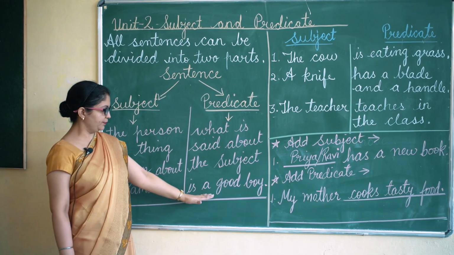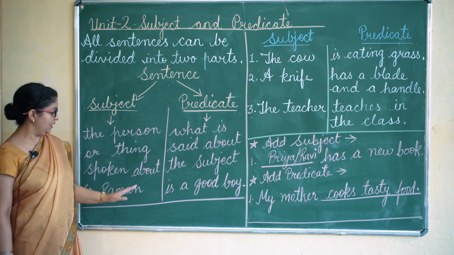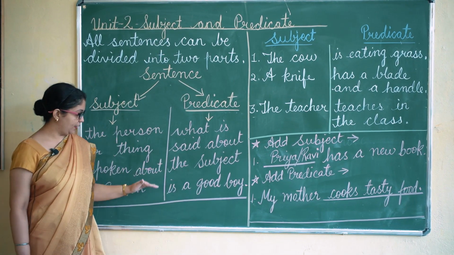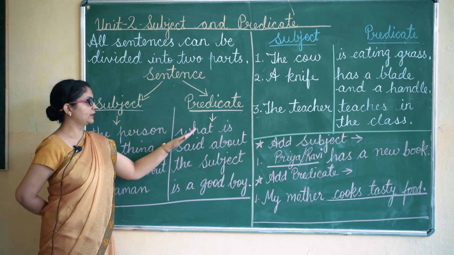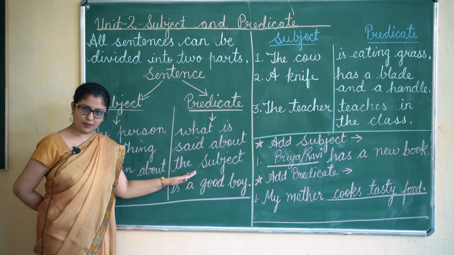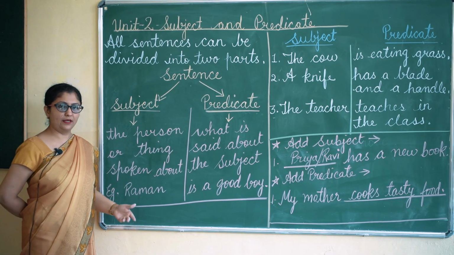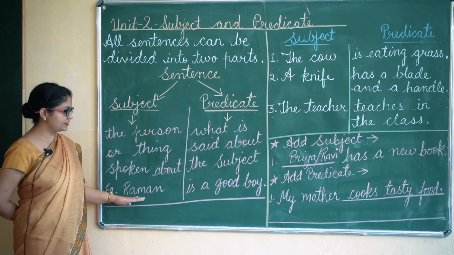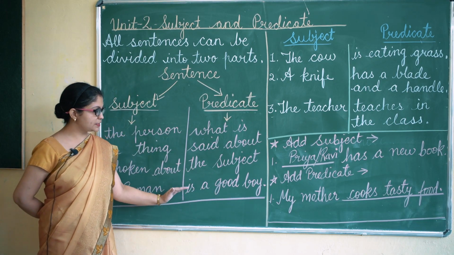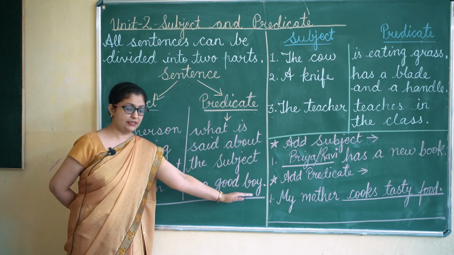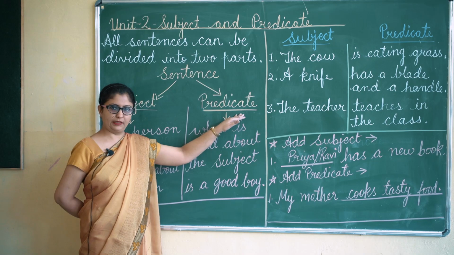The other part of the sentence is a good boy. Raman is a good boy. Raman was the subject. Now predicate is what is said about the subject. What are we saying about Raman? We are saying that he is a good boy. So this part of the sentence, is a good boy, this is the predicate.